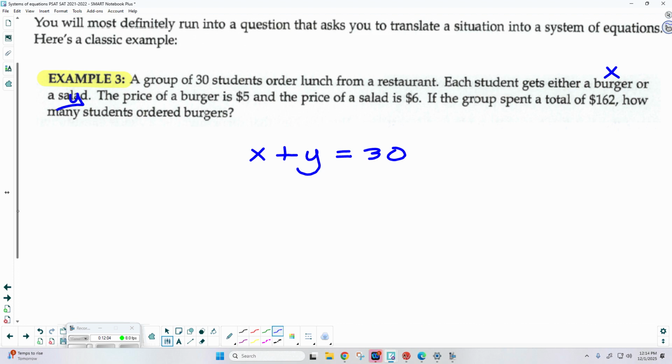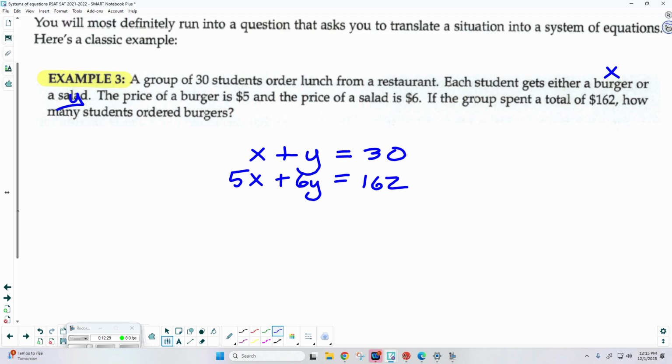Okay. But now the other equation, I'm going to have to incorporate what? Okay, the price. So how much is a burger? $5. So it's $5 times the number of burgers that were sold plus what? 6y, $6 per salad. And it looks like for the 30 students, the bill was 162.